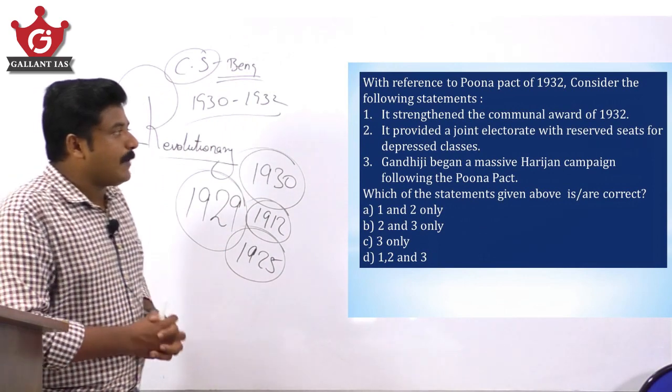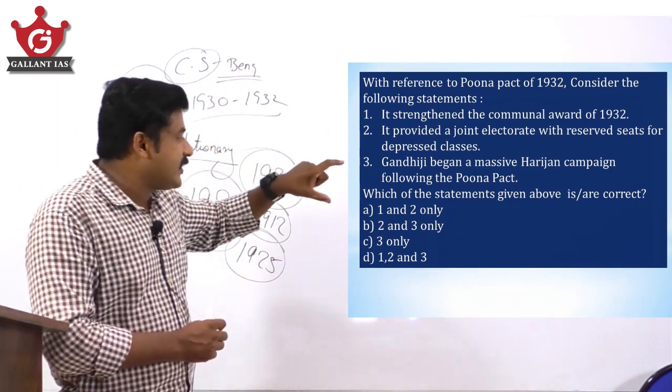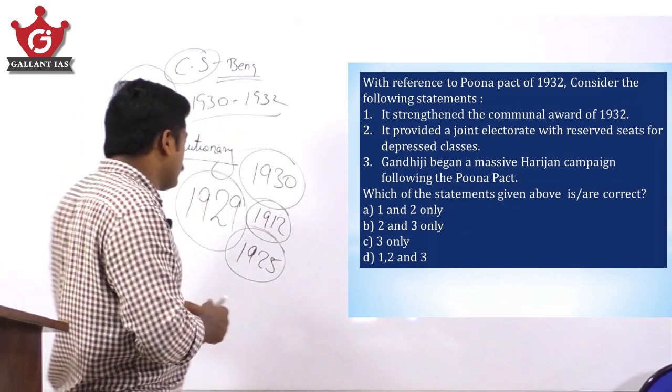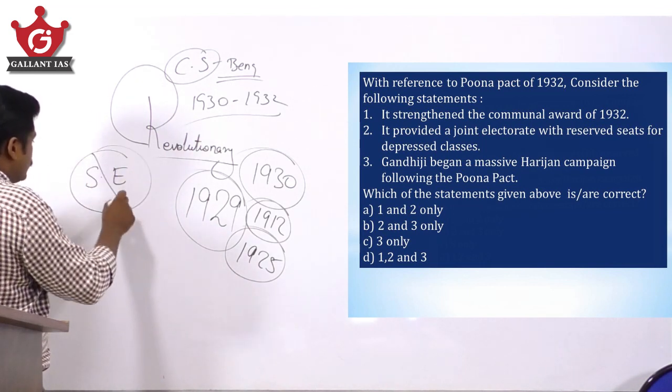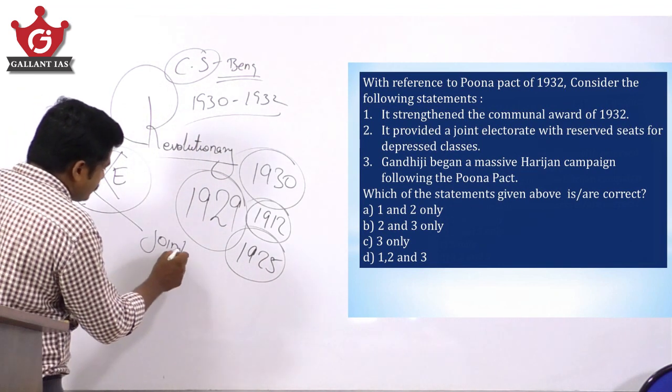With reference to Pune Pact 1932, moving on to the third question. With reference to Pune Pact 1932, consider the following statements. Pune Pact is nothing but, what happened? Yes, the separate electorate concept was replaced with the joint electorate.